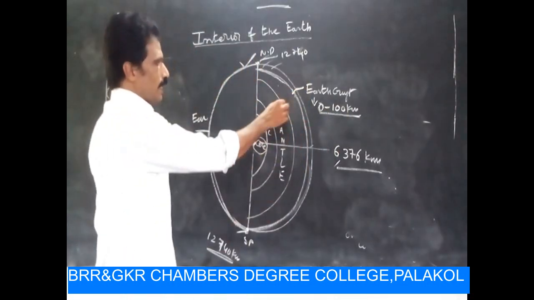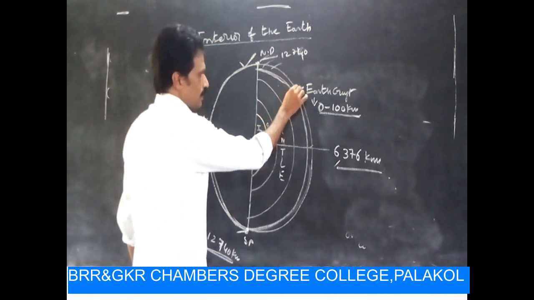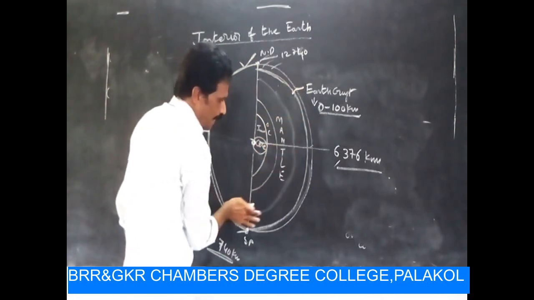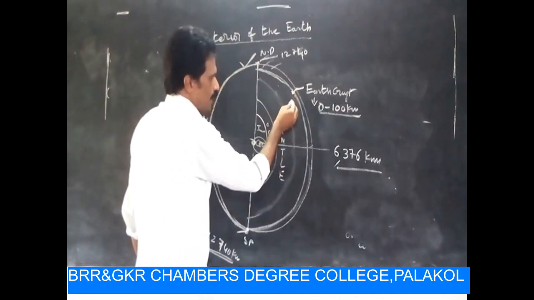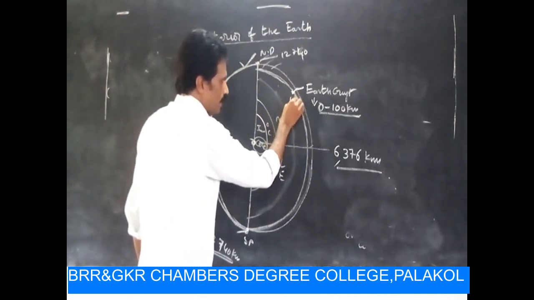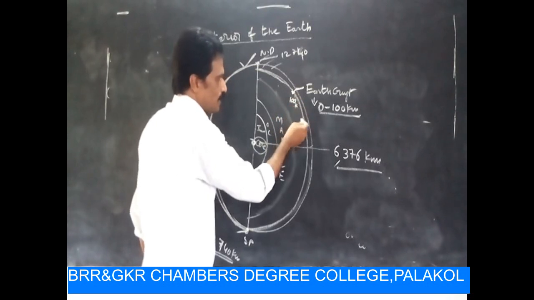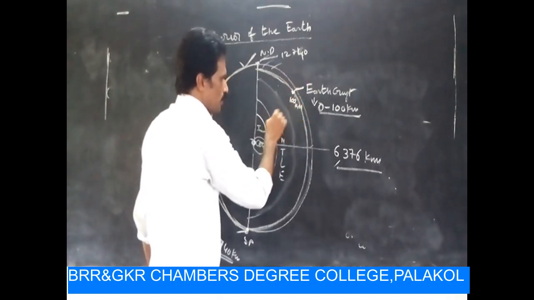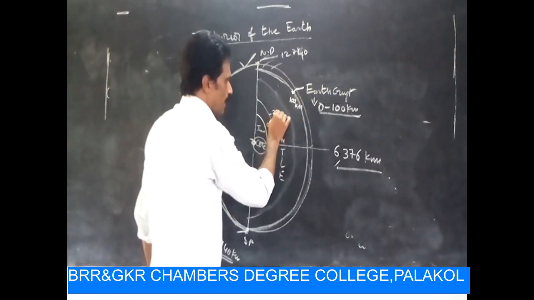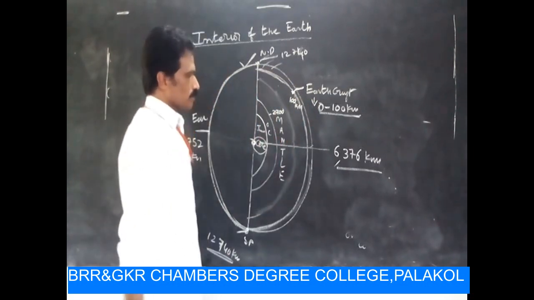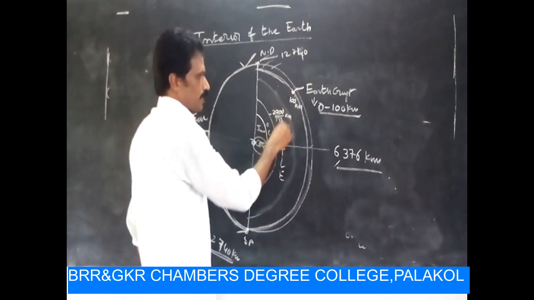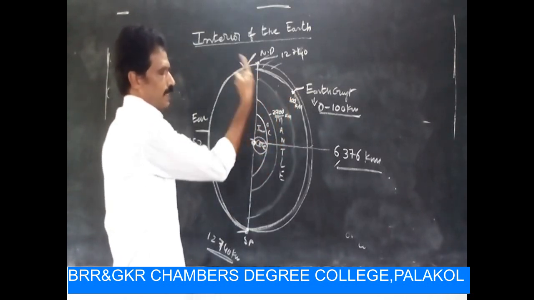The second layer is the mantle. Mantle is from 100 kilometers, where the earth crust ends, to 2,900 kilometers depth.